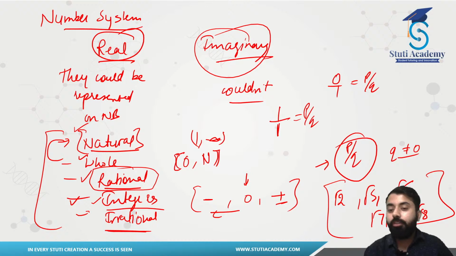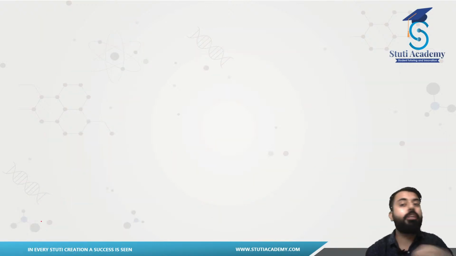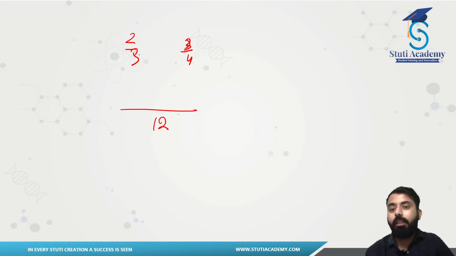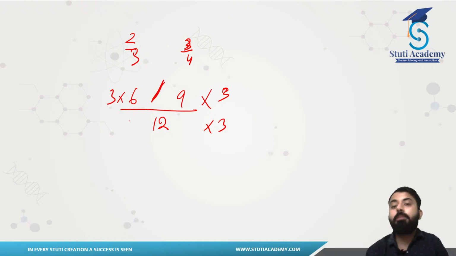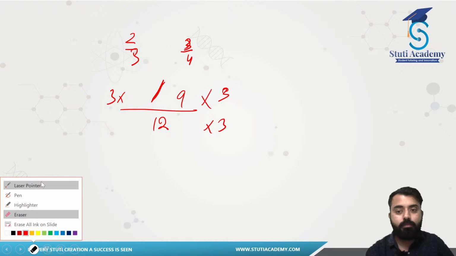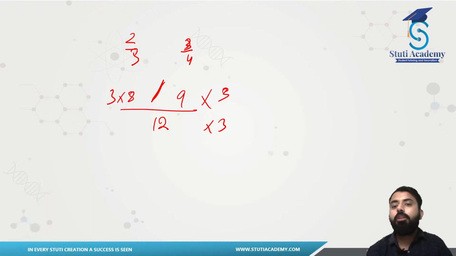So we had understood this, then we had understood how to find rational numbers between rational numbers. You guys remember that? 2 by 3, 3 by 4. We had made their denominator the same. We had taken LCM 12. That would have been a 6 and a 9. Then we had multiplied with any number that we wanted, let's say 3 multiplied by 3. So we could find as many numbers as we wanted. Sorry, there should be an 8 here. So this was what we had done in finding rational numbers, right?